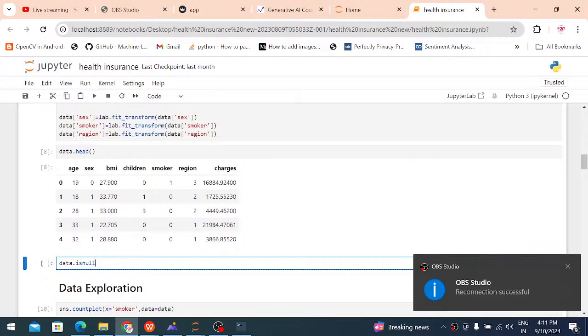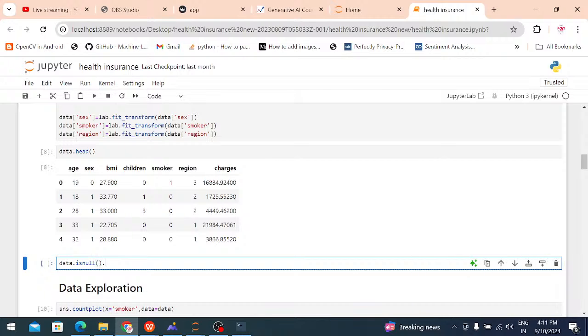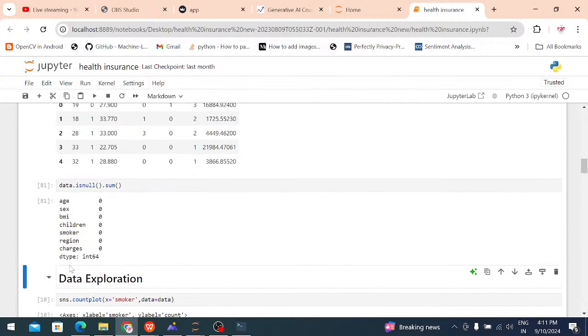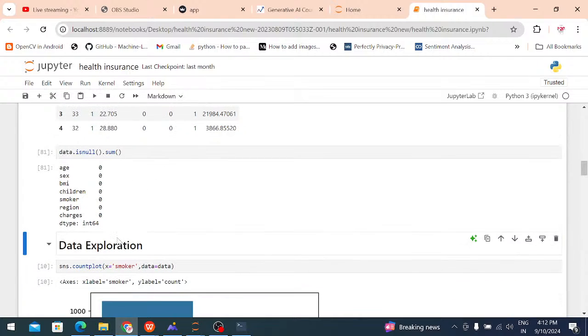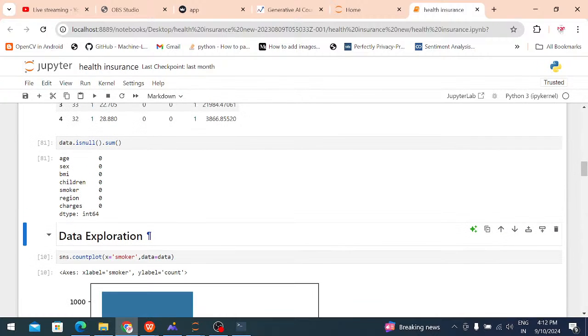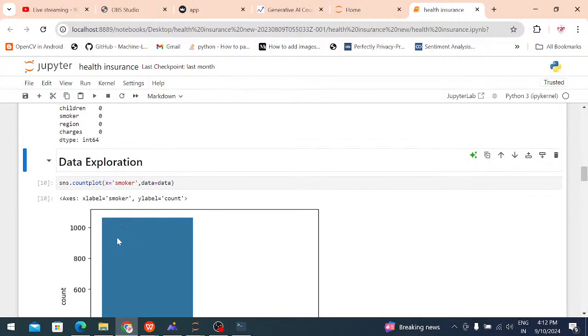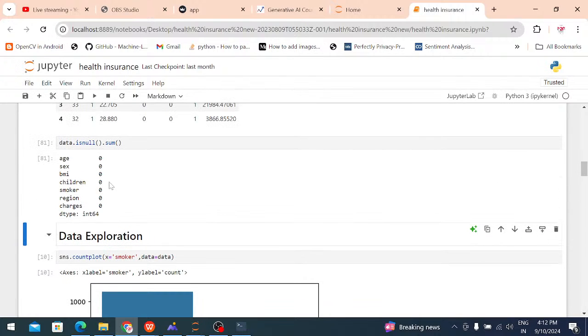data.isnull().sum(). I check the data set for any null values. In my data set there are no null values, that's why it shows 0 0 0. After the data collection process is completed, in the pre-processing step, are any null values there? There are no null values, that's why it shows 0 0 0.